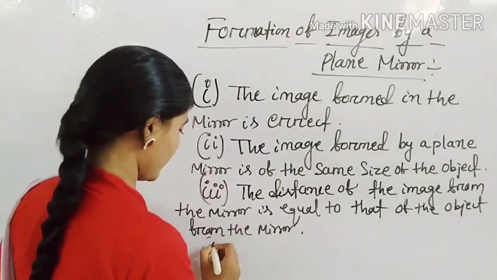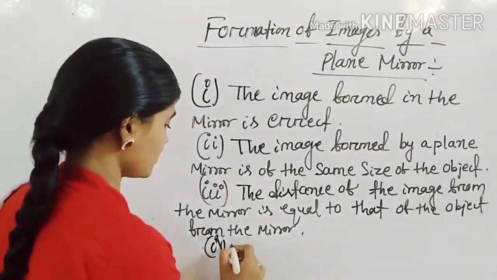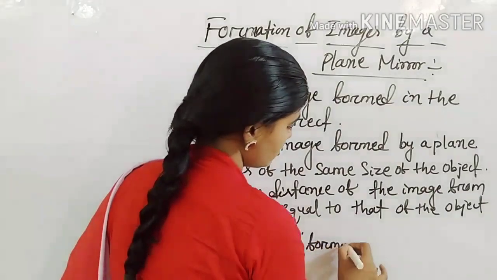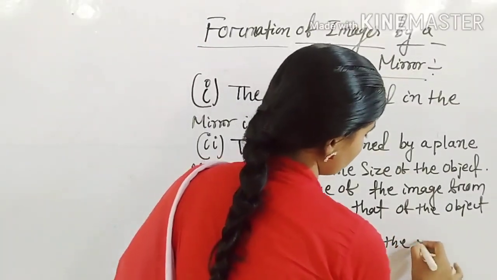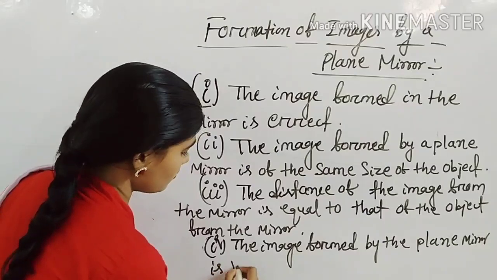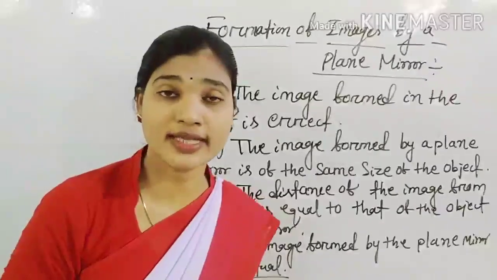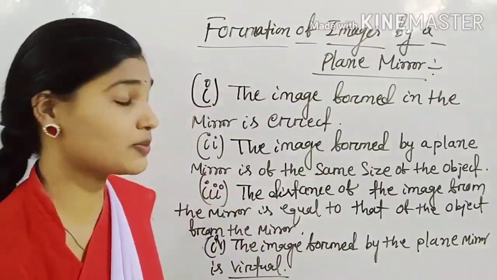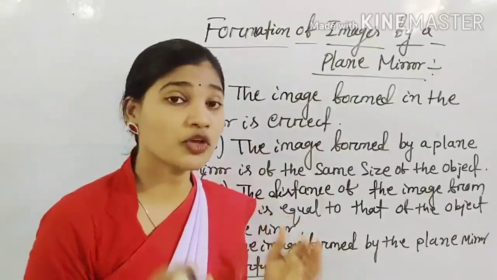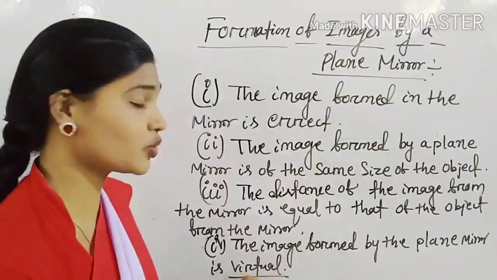The fourth point is that the image formed by a plane mirror is a virtual image. Virtual in Odia we say abastava, so virtual image is abastava pratibimba. What is a virtual image? The image which can be seen only in a mirror but cannot be obtained on a screen is known as a virtual image.